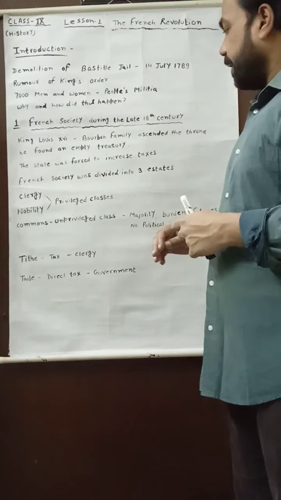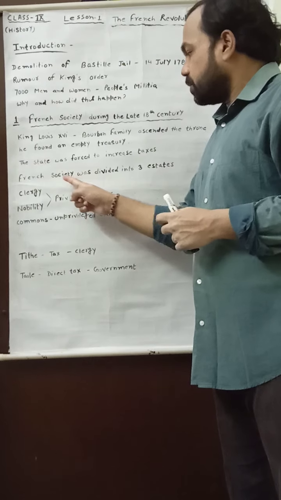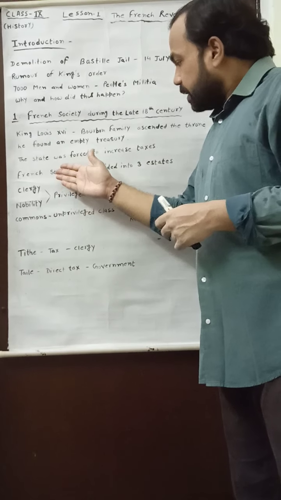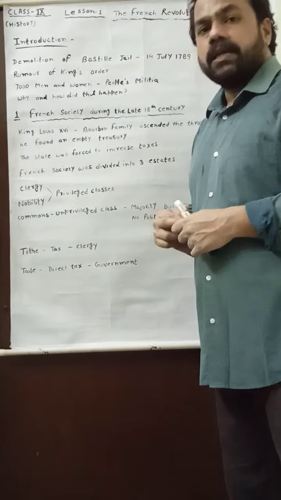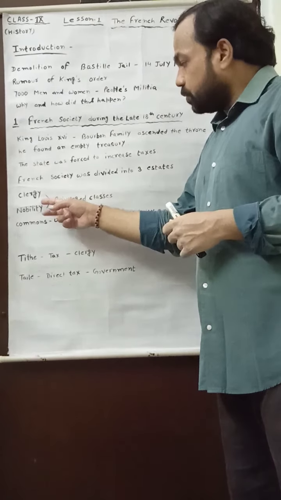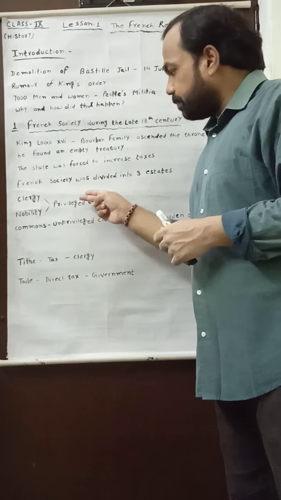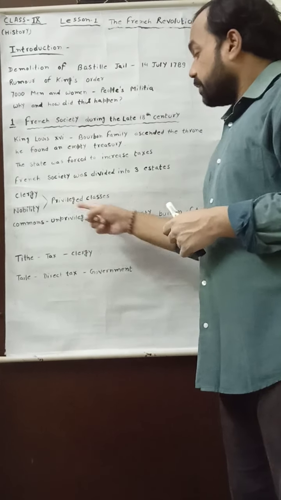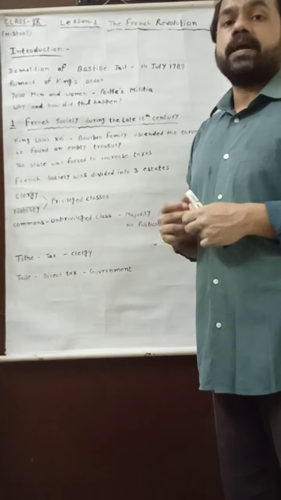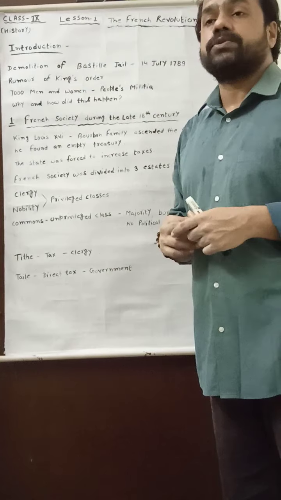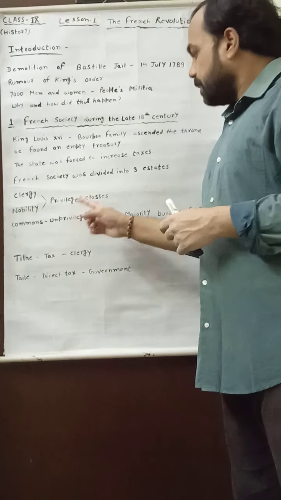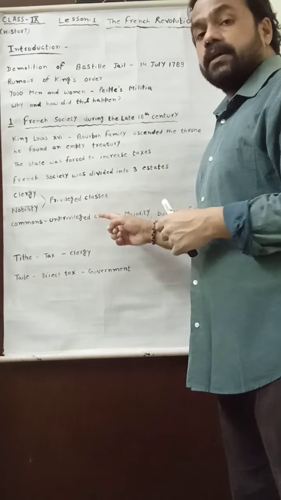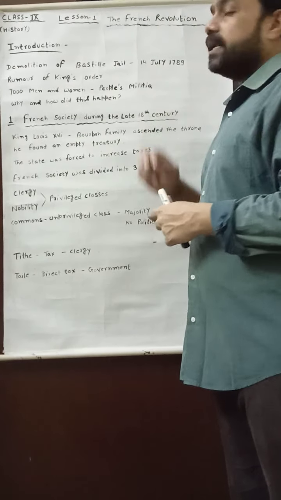So if you see the condition of the French society, you will find it was a division of the French society where the clergy and nobility, those who were in minority, were the privileged classes, and the commons, those who were in majority, were the unprivileged classes without any political right and with weak social status. It was the main reason for what? For the French Revolution.